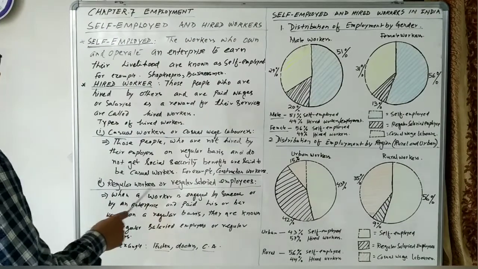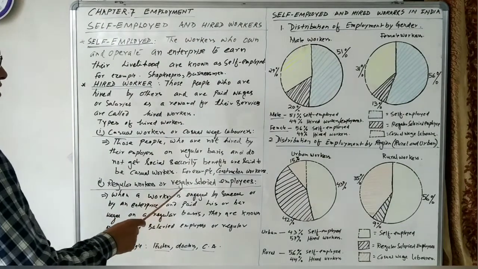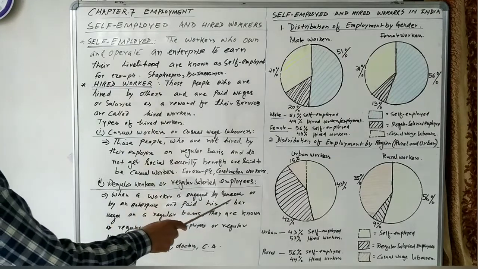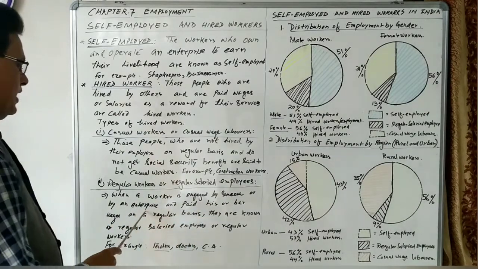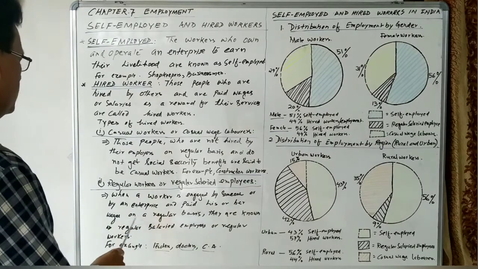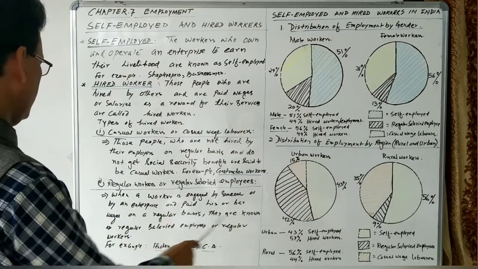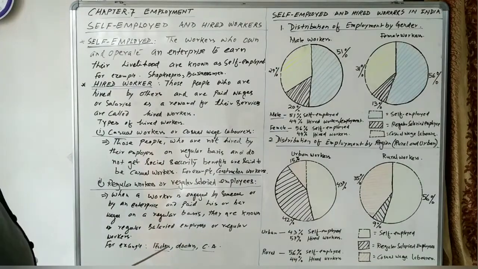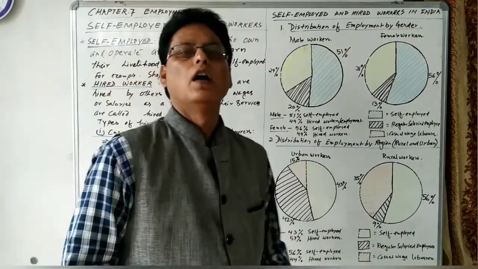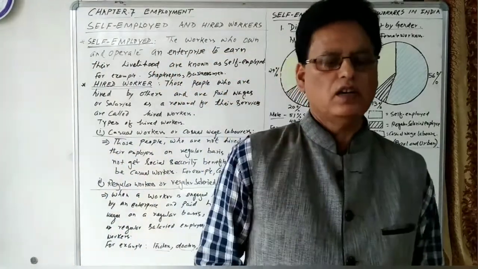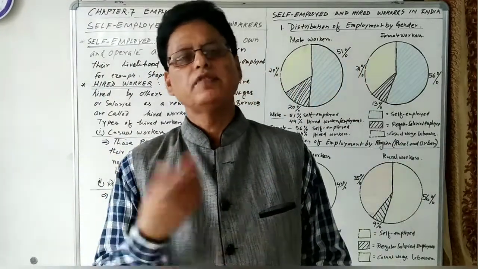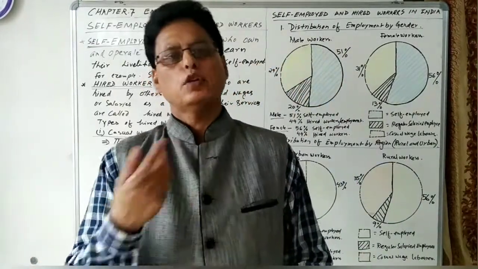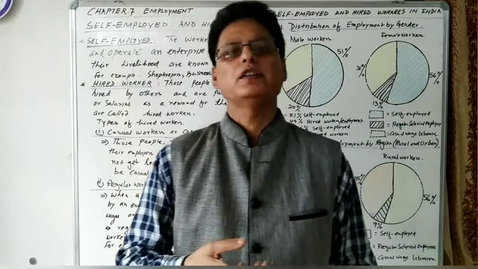The second category is regular workers, or regular salaried employees. When a worker is employed by someone or by an enterprise and paid his or her wages on a regular basis, they are known as regular salaried employees or regular workers. For example, teachers, doctors, chartered accountants, government officials, or workers in banks, post offices, the corporate sector or different private companies.